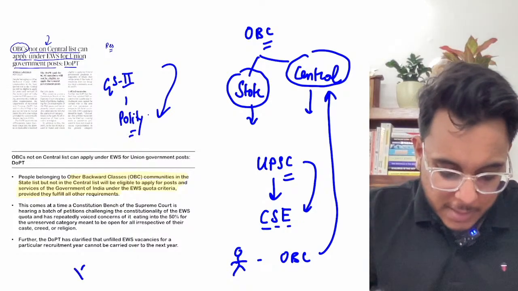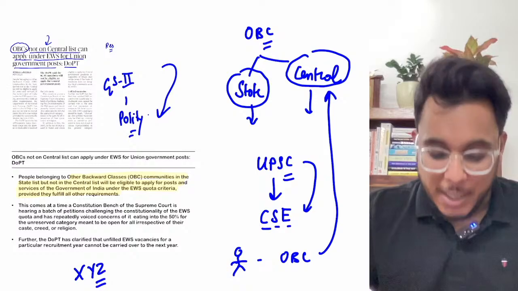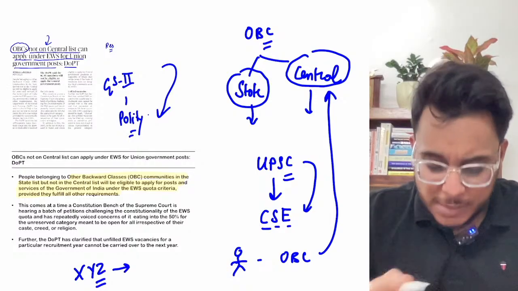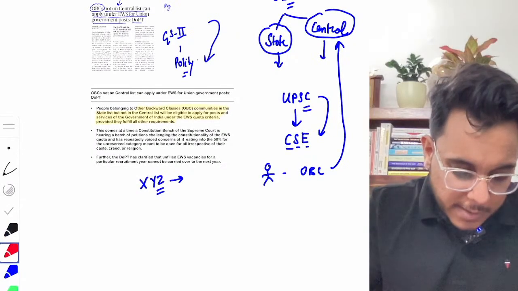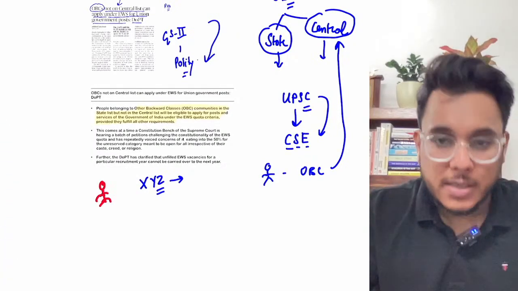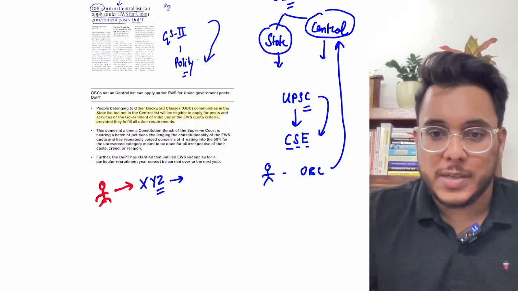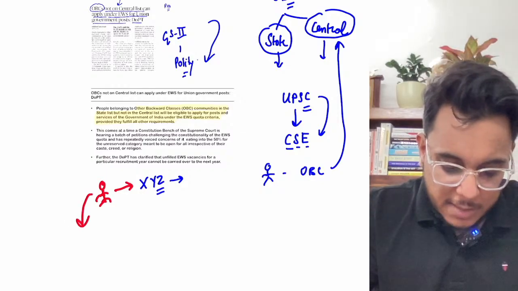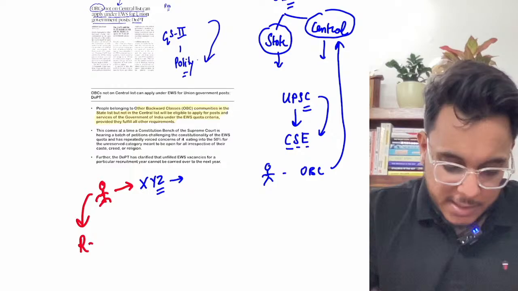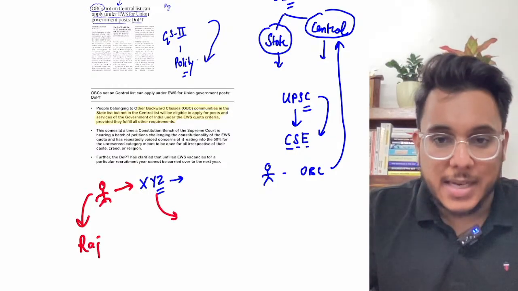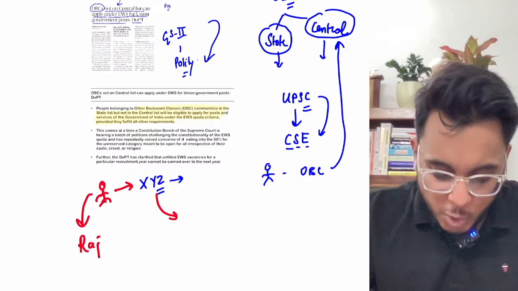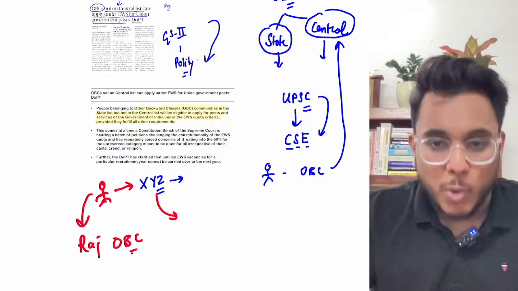Suppose there is a person belonging to XYZ caste, and this person comes from the state of Rajasthan. Now XYZ caste is mentioned in Rajasthan's OBC list.